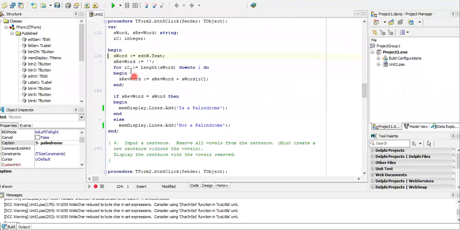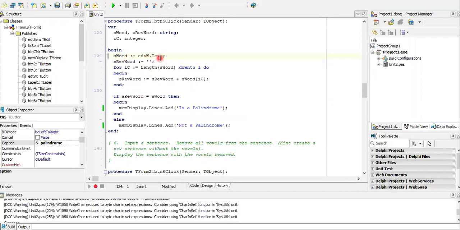Palindrome, question 5. So here's your reverse word. It's an empty string. We start from the length down to 1. The reverse word is joining letters from the end of the word down to 1, similar to the reverse word. Same code. Now you simply take your reverse word and see if it's equal to the word that you've read.